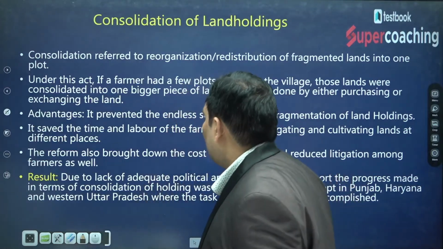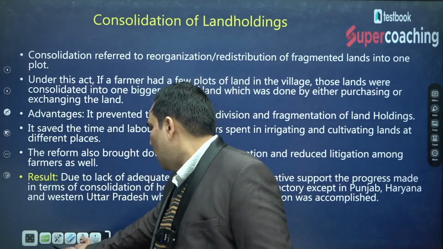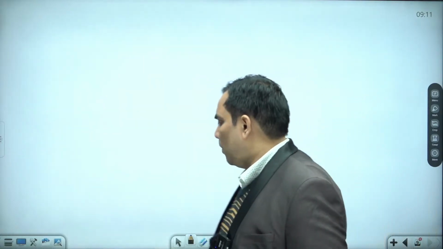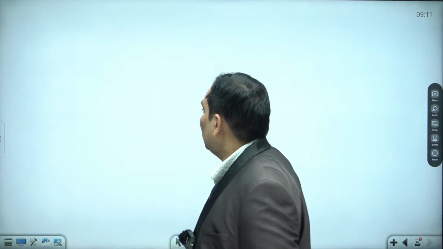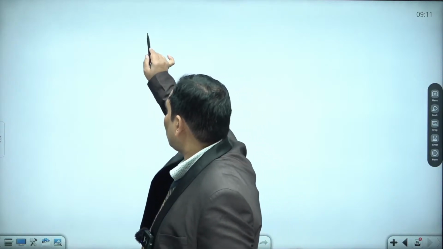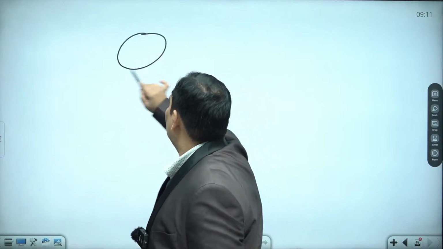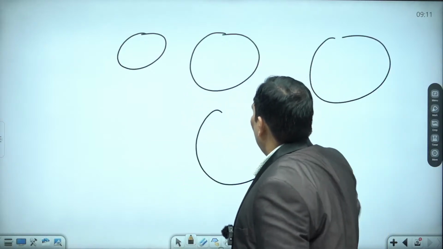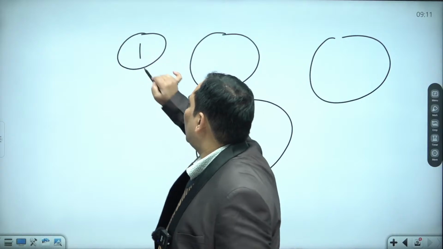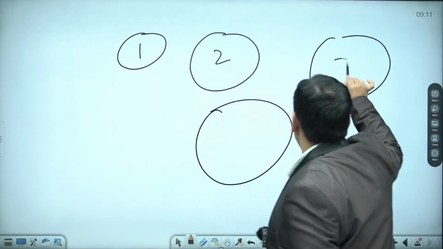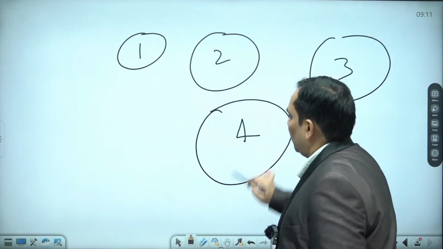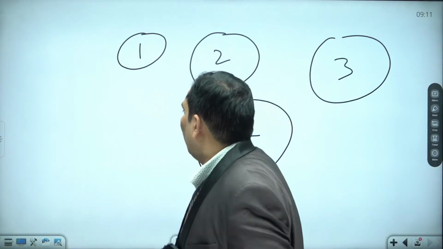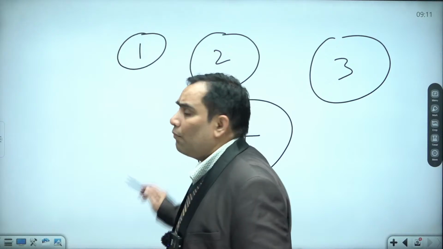Consolidation of land holding, suppose, let me have a blank page for better understanding. Suppose this is the 4 lands of any family. That means this is 1 hectare land, this is 2 hectare land, this is 3 hectare land, this is 4 hectare land. Okay, that a particular family has 4 land pieces, scattered 4 land pieces.